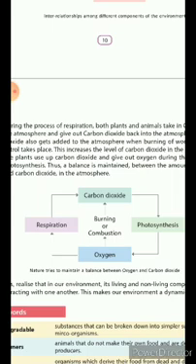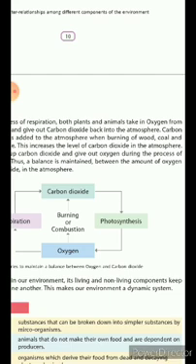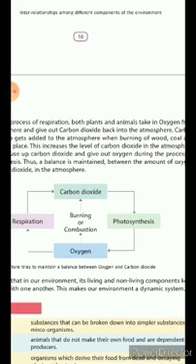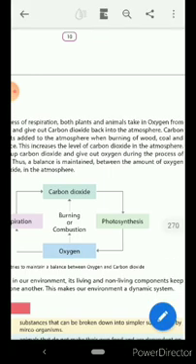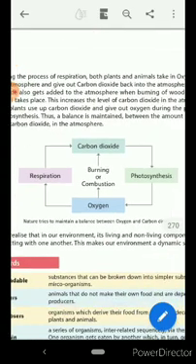How? How the amount of carbon dioxide and oxygen are maintained in atmosphere? So by two processes, respiration and photosynthesis, the carbon dioxide and oxygen maintain in atmosphere.